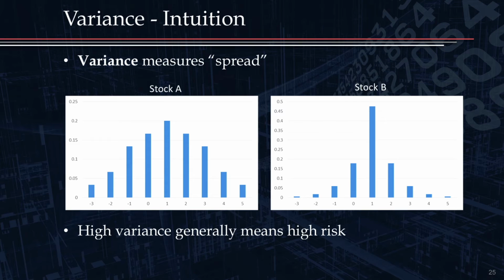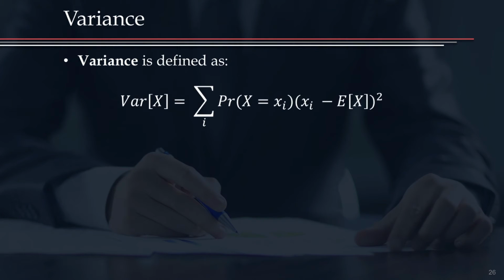Now again, for variance I'm going to show a general formula, and it's quite mathematical here, but we'll go through an example so that you can understand what's going on. So the variance of X, again, is a sum over a bunch of things, where first we have the probability of X taking on different values. And second, you can just think of this as a measure of how far from the mean.